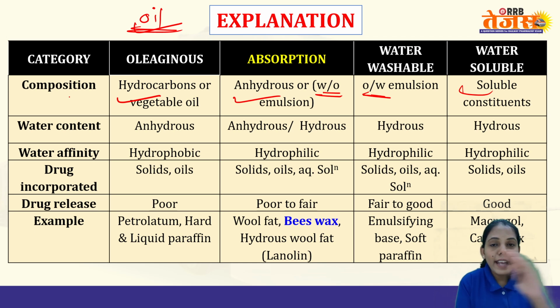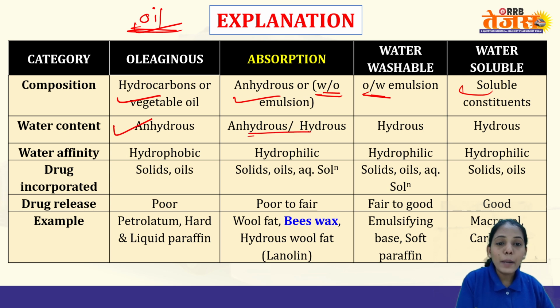Now the water content: as I said, if it is oil like, it will be anhydrous. For absorption, this can be anhydrous or hydrous depending upon the composition. Water washable and water soluble are eventually hydrous only.